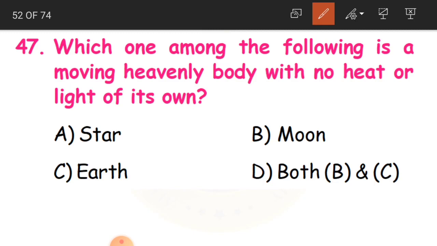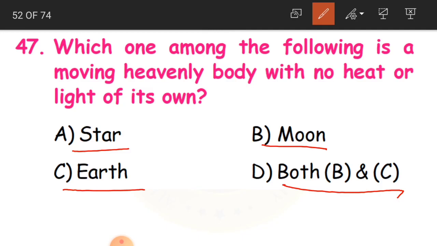From these four options, we have to identify which is a moving heavenly body which has no heat or light of its own. The options are star, moon, earth, both B and C. B and C is moon and earth.